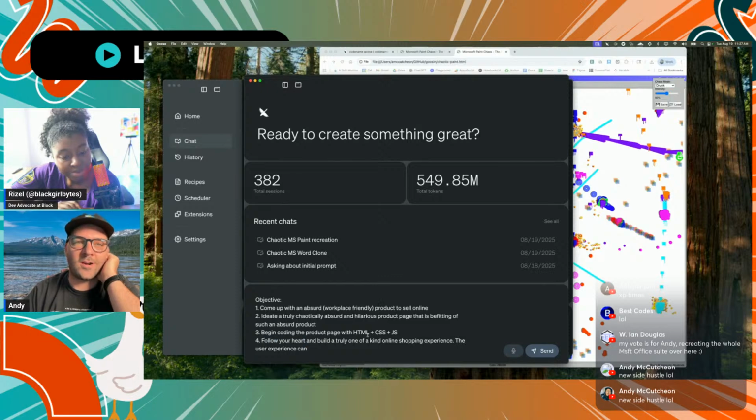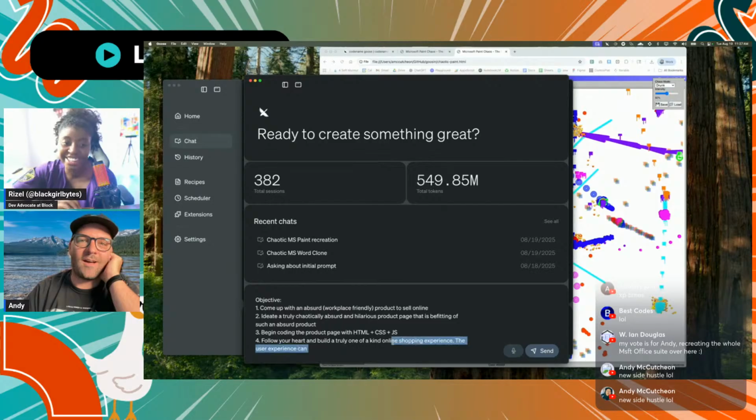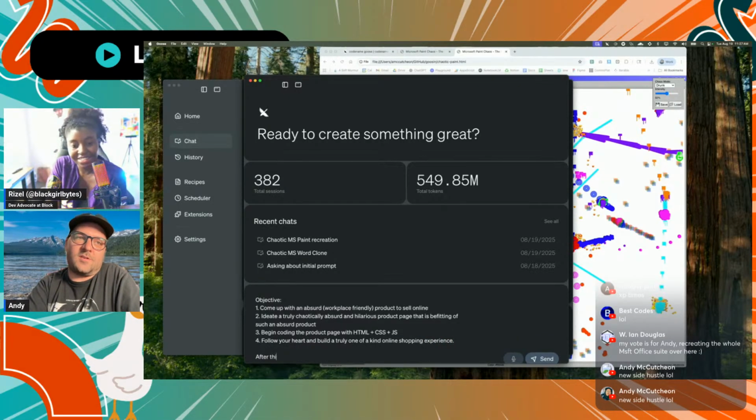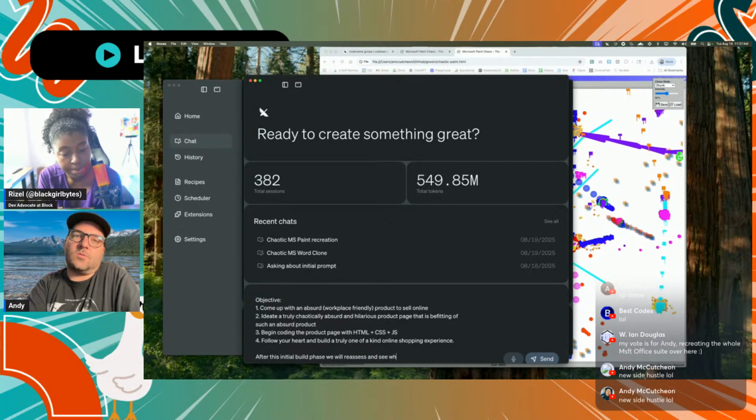Goose is going to follow its heart and build a truly one-of-a-kind online shopping experience. And then after this initial build phase, we will reassess and see what enhancements we can make. Ready? Oh boy.